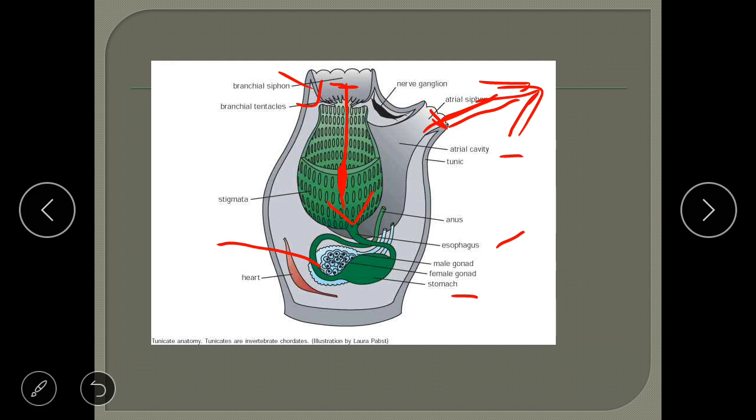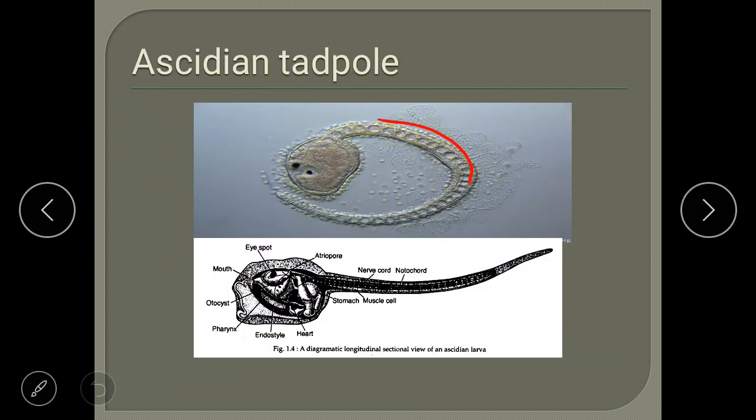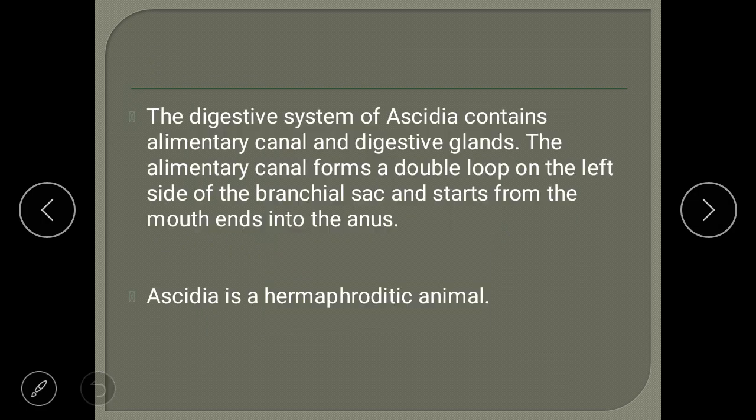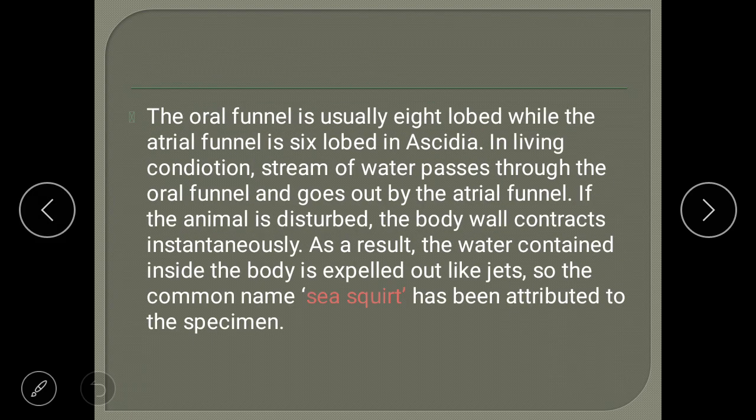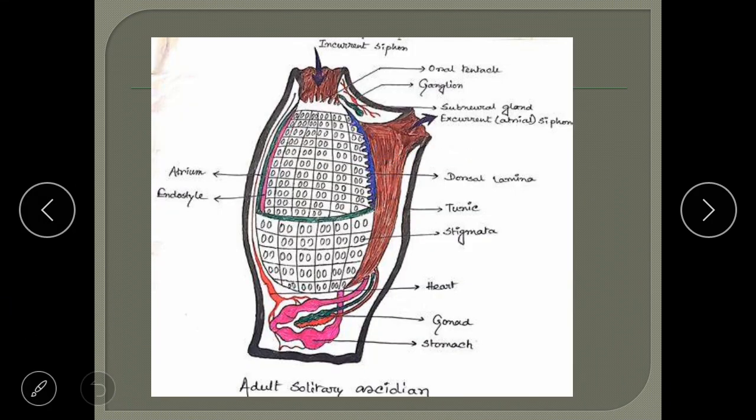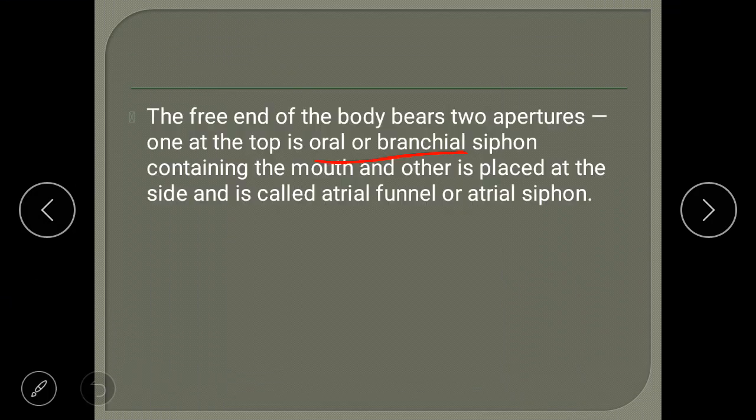Okay, other than this, which I already mentioned, ascidians are hermaphrodites, meaning they have reproductive structures, both male and female gonads, present in the same individual. Where are they present? Usually the reproductive structure is always present closer to the digestive system. As you can see here, they are usually present near the stomach.